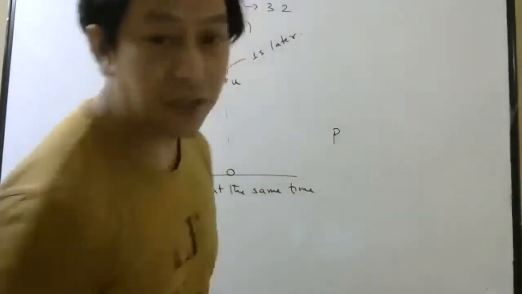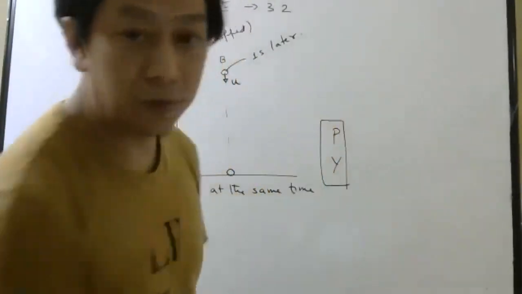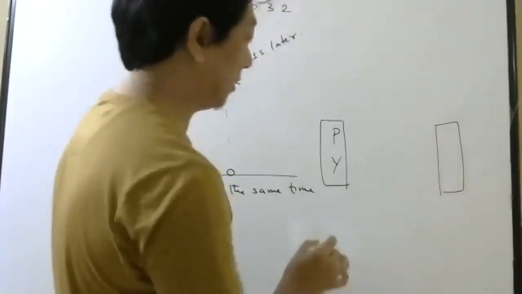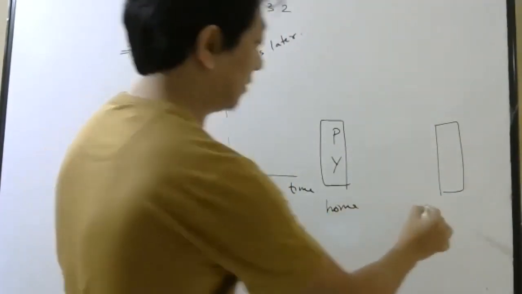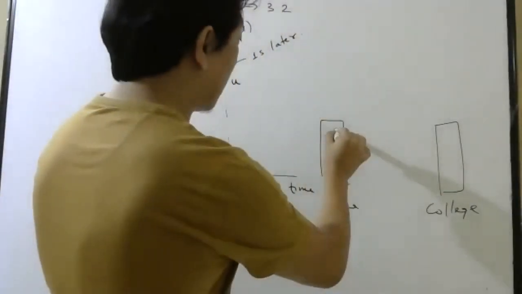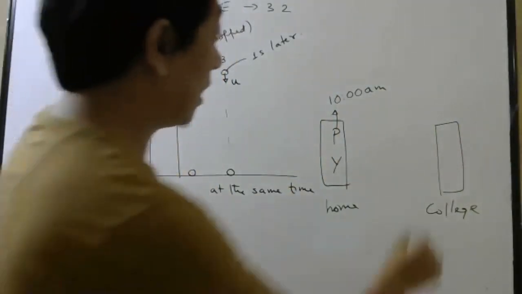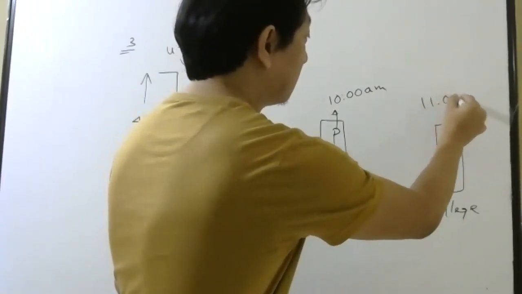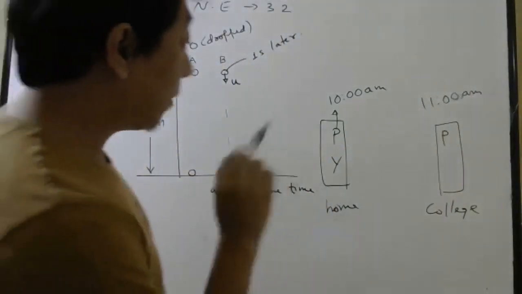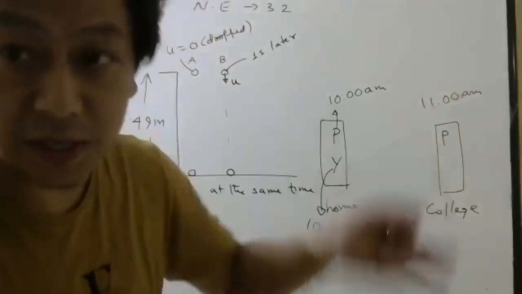Suppose Pankaj sir is here, you are here. We both start from the same place, and both of us have to reach another place. Say this is our home and this is college. Suppose I started at 10 a.m. and reached here at 11 a.m. But you started after 5 minutes.